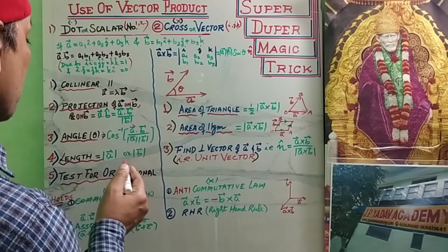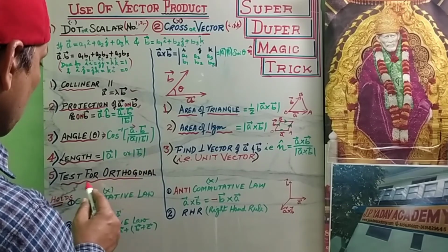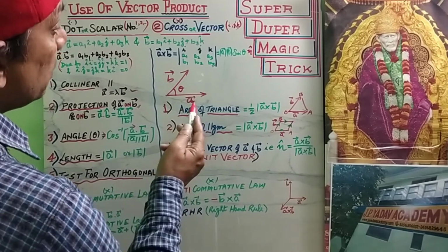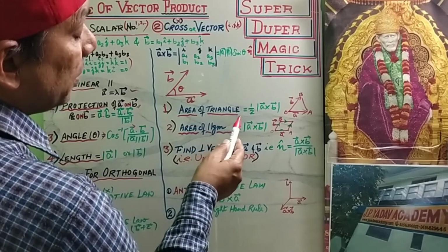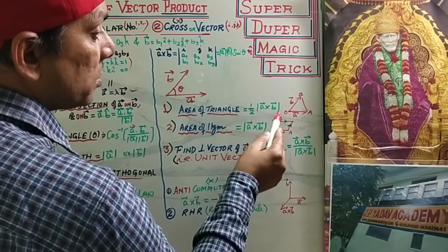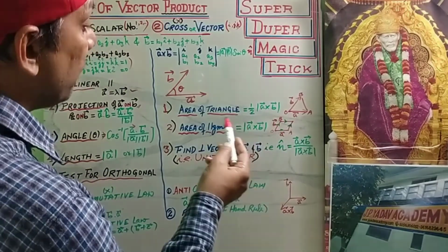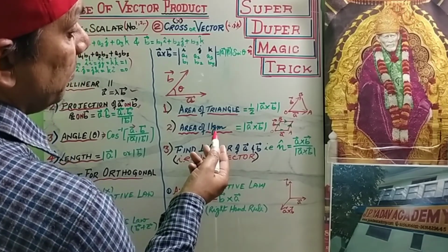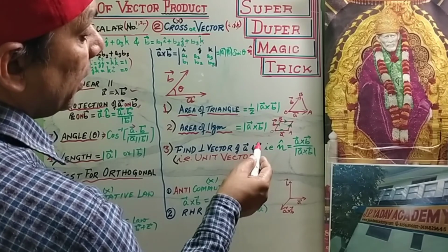Length of the vector is also calculated, the magnitude of vectors a or b. It is also used to test for orthogonality, whether perpendicular or not. In case of the cross product, first we find the area of a triangle. First calculate a cross b, then modulus of a cross b upon 2 is the formula for the area of a triangle. In case of a parallelogram, area of parallelogram is equal to mod a cross b.